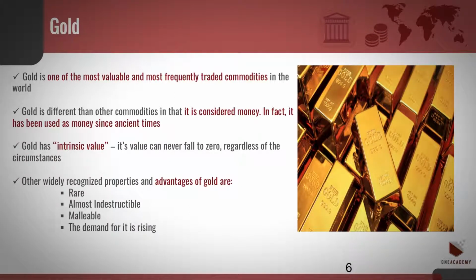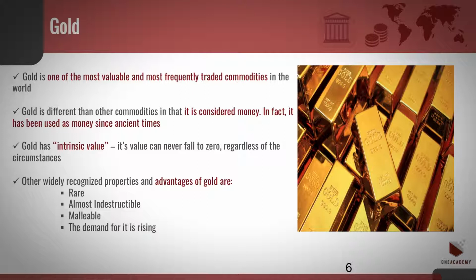Gold is one of the most valuable and most frequently traded commodities in the world. Gold is different than other commodities in that it is considered money. In fact, it has been used as money since ancient times. Unlike paper money, which is considered valuable due to a government decree, gold has intrinsic value. Its value can never fall to zero regardless of the circumstances.